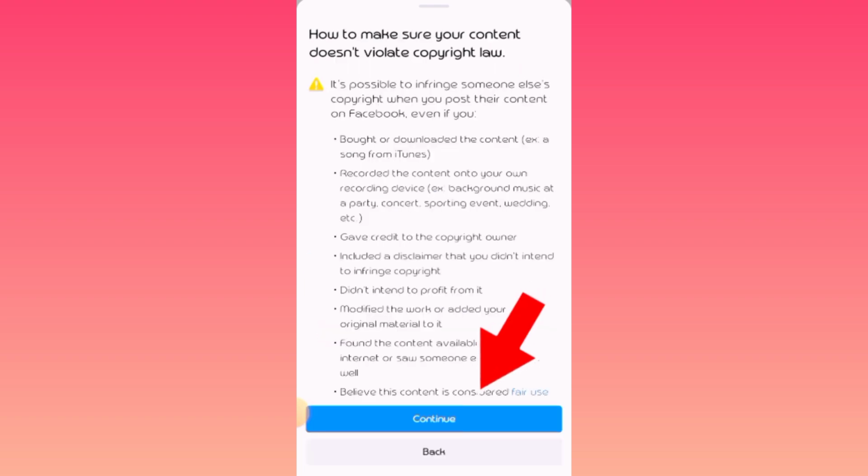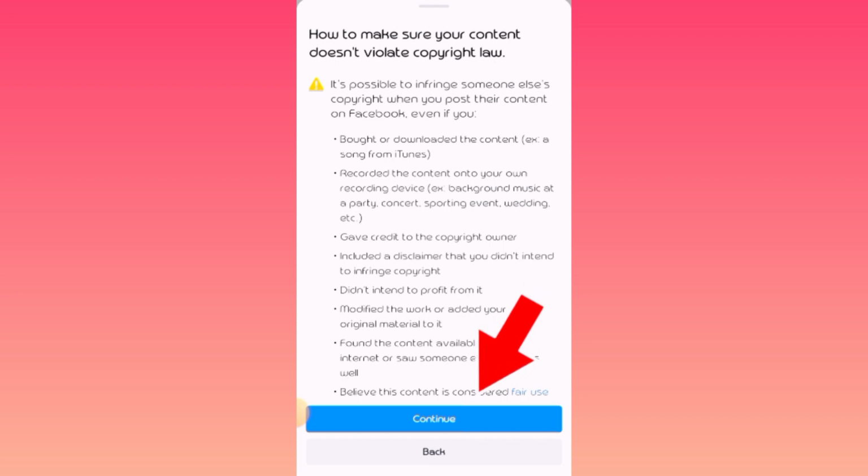Ayan, how to make sure your content doesn't violate copyright law. So, it's possible to infringe someone else's copyright when you post their content on Facebook, even if you bought or downloaded the content, or recorded the content onto your own recording device. Give credit to the copyright owner.